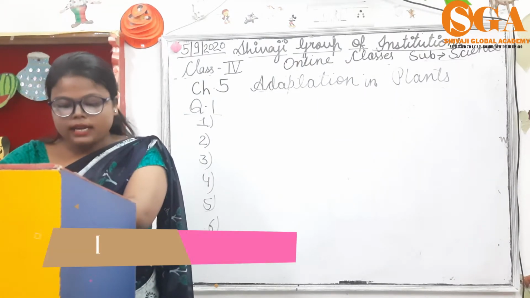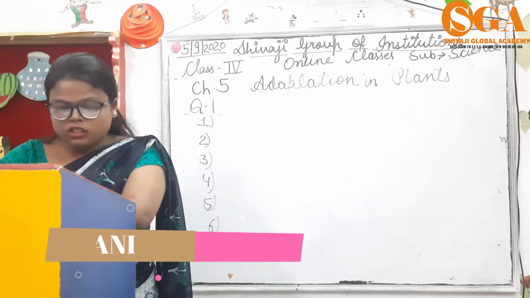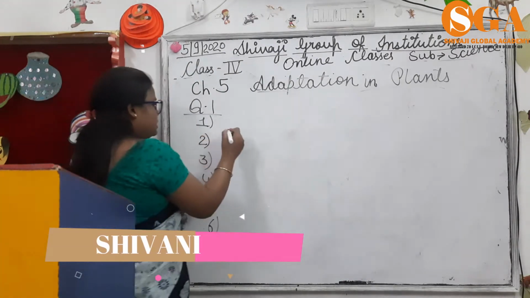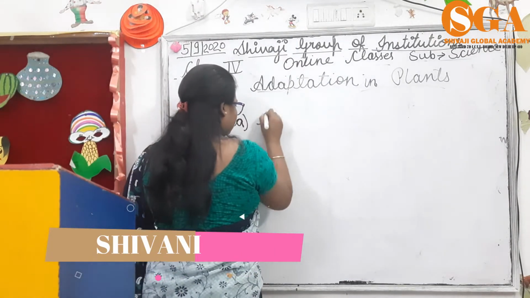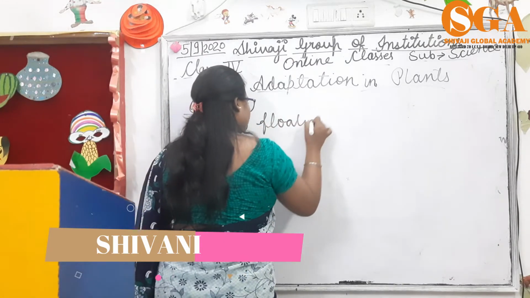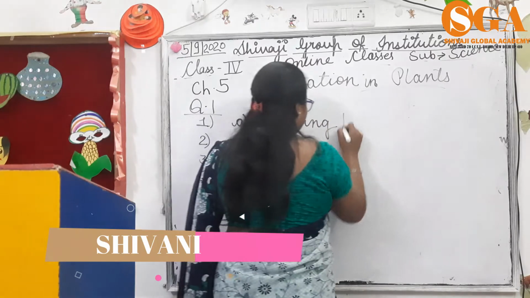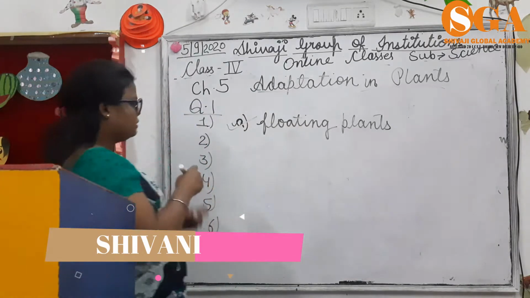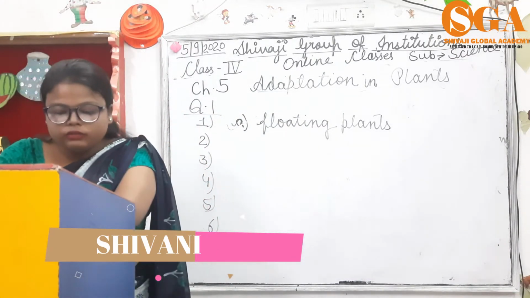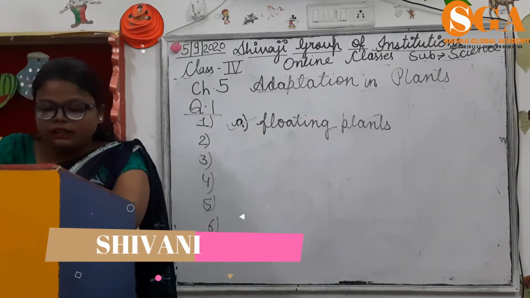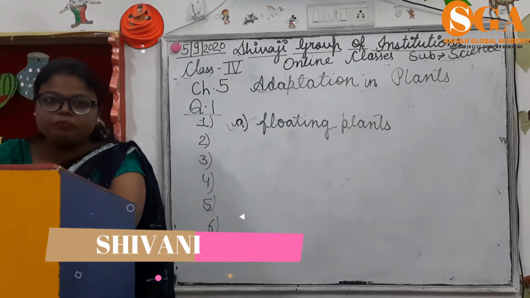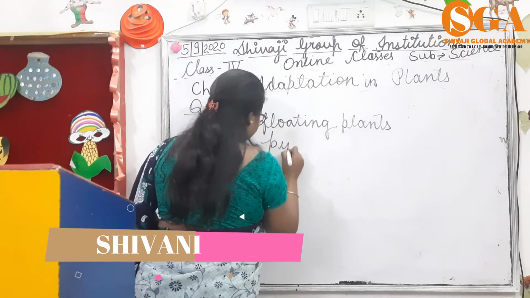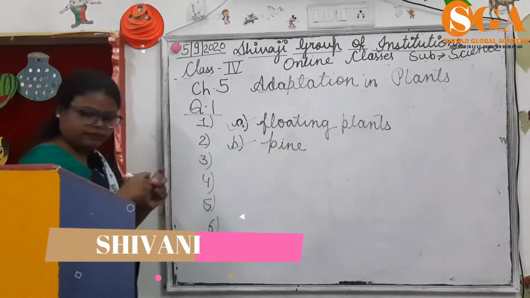Question number 1 is, plants having lightweight and spongy bodies filled with water are called, this is floating plants. Tick in A part. Question number 2 is, which of the following plants bears needle-like leaves? Answer is pine.